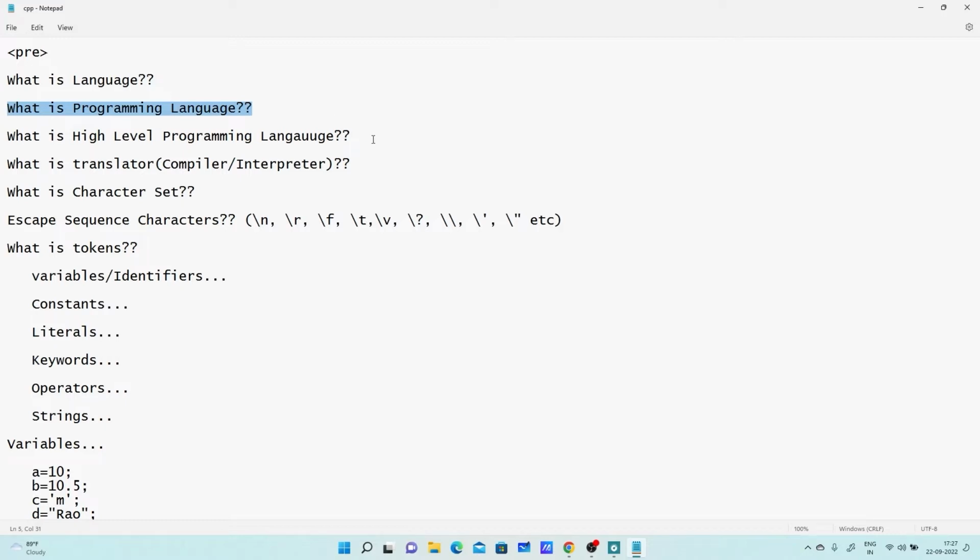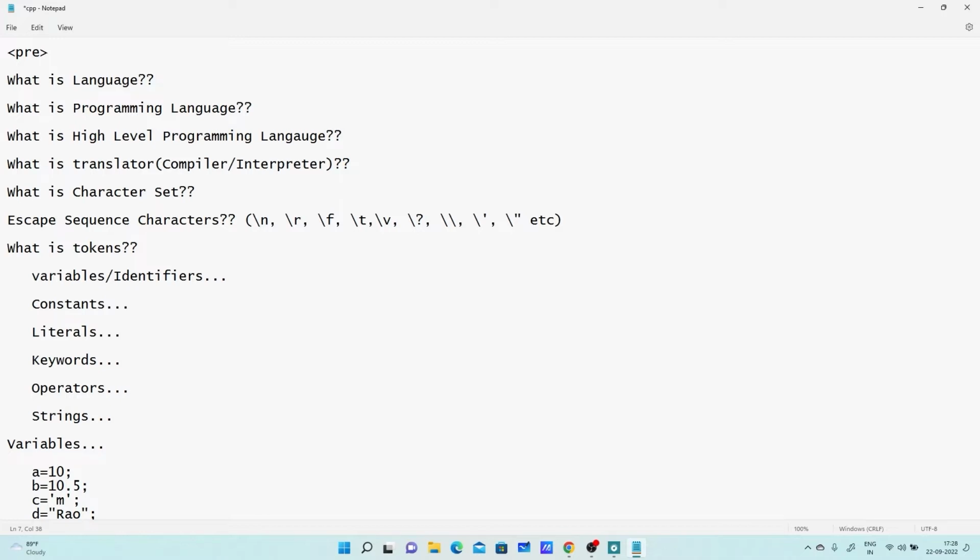Now coming to high level programming language. So what is meant by high level programming language? Can anyone tell me? Yeah, it can be used for complex programs, no doubt, but why is it called a high level programming language? No, that is not the reason.